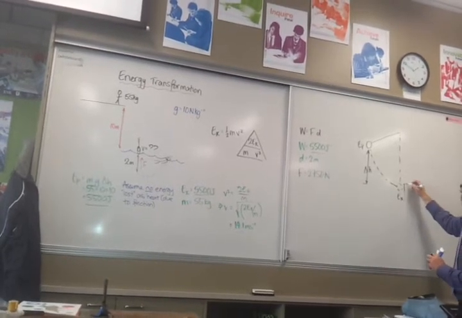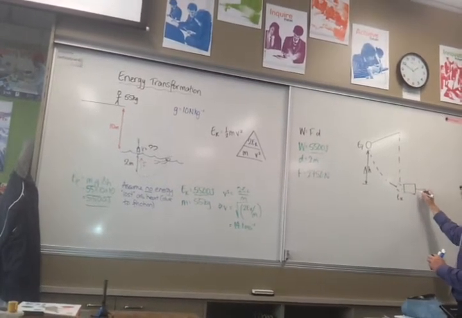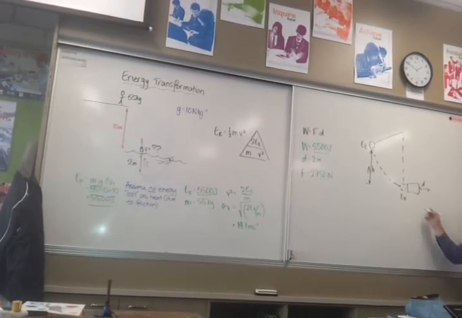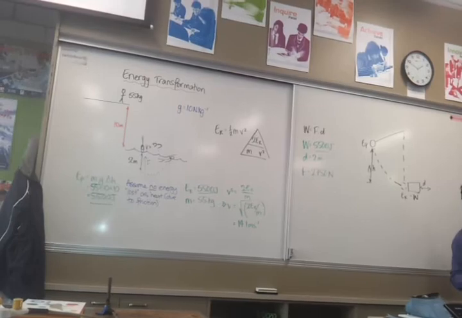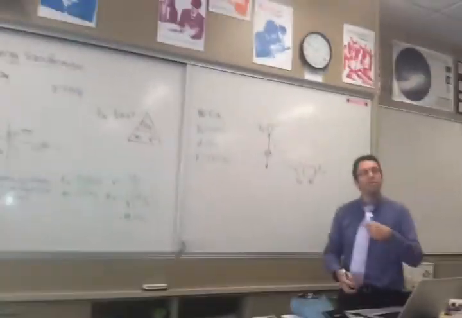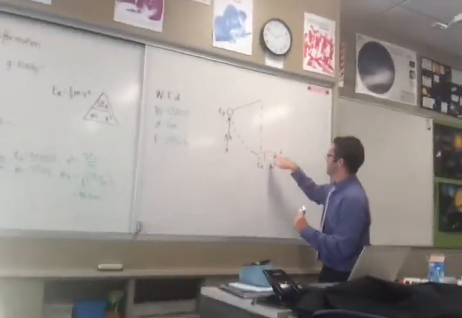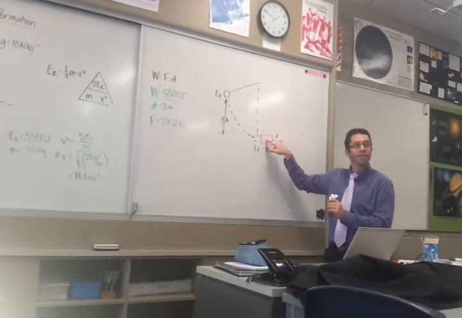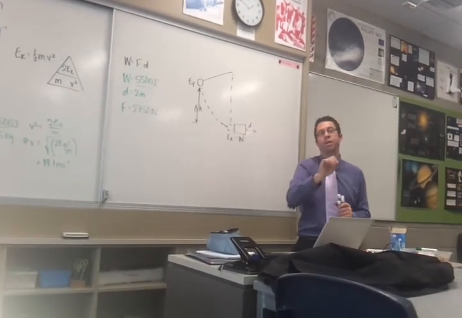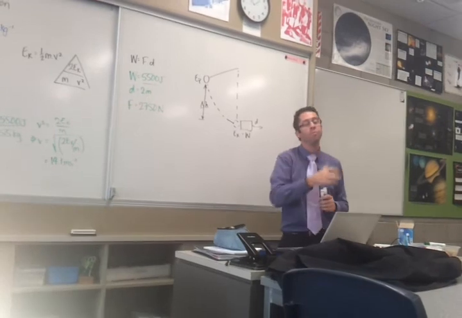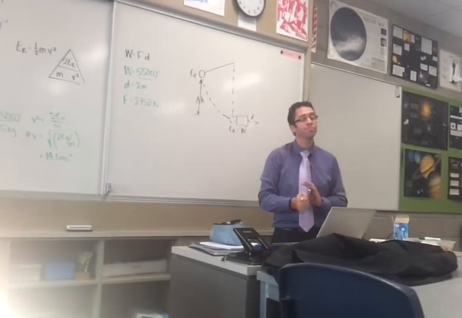Then it's going to push a block a certain distance. Well, that kinetic energy is also the work done by friction, so you can actually find out the force that this hits the block with, basically. And that might be really applicable to the wrecking ball example that you have to use. Okay, we'll stop there.